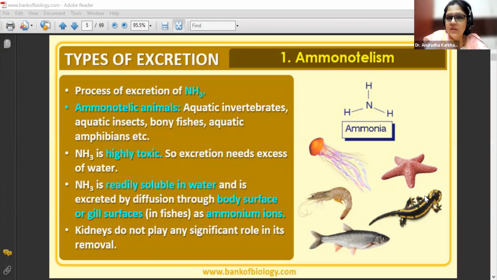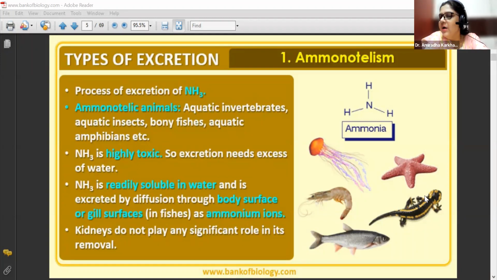NH3 is highly toxic, so excretion needs excess of water. NH3 is readily soluble in water and is excreted by diffusion through body surface or gill surfaces, as in the case of fish, as ammonium ions. So it is going to be excreted as NH4 plus. What is ammonium ions? NH4 plus. Kidneys do not play any significant role in its removal.